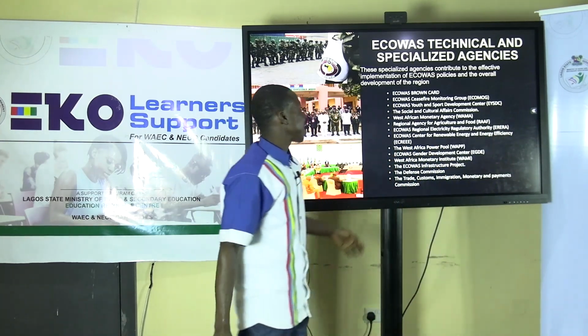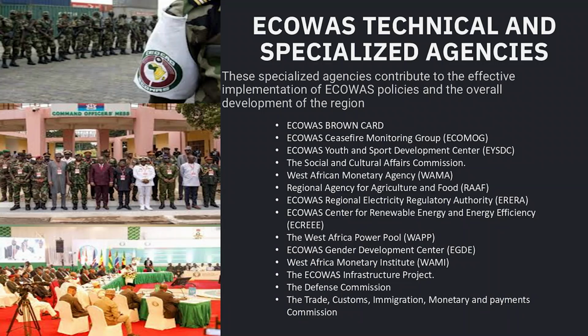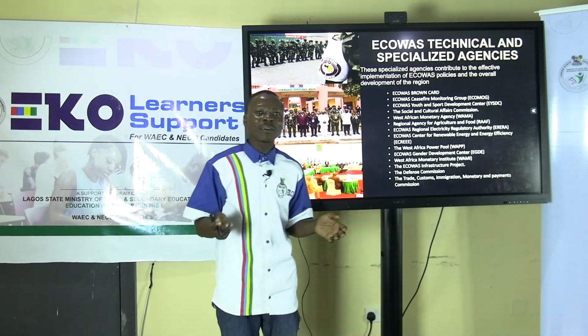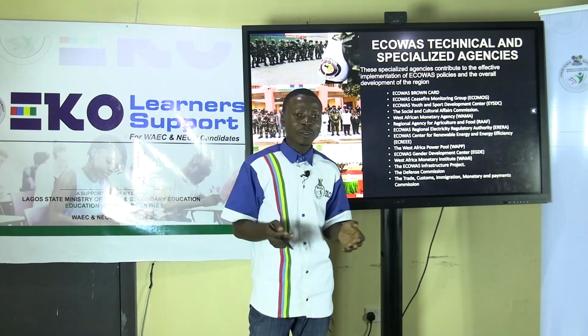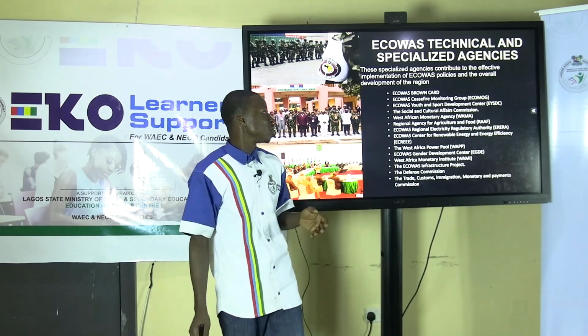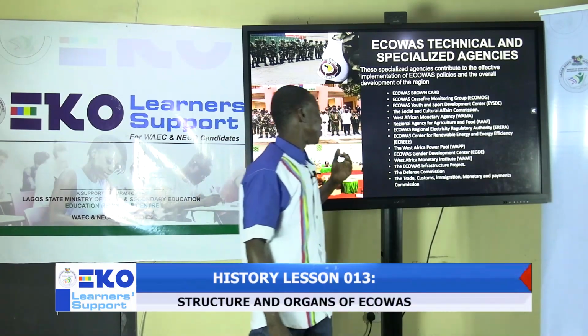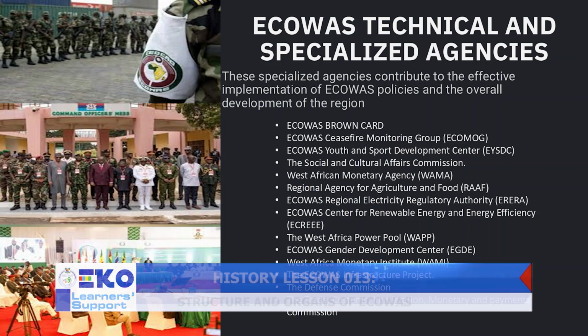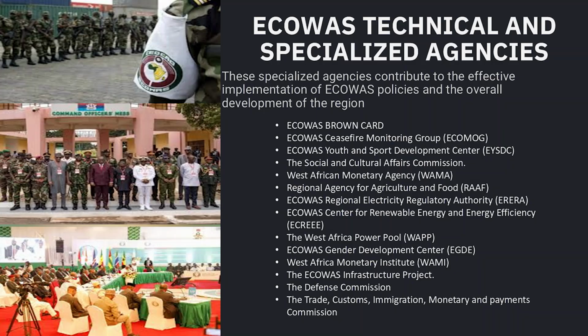Also, we'll be looking at the ECOWAS Youth and Sport Development Center. This is the institution that normally organizes the biannual ECOWAS games, the last one of which was hosted in Ghana. So their function is to look into the development of youth and sporting activities among member states. We'll also look at the Social and Cultural Affairs Commission.